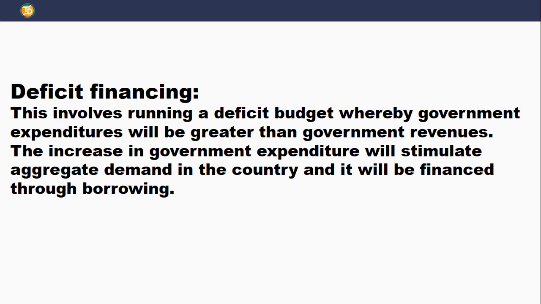So if government wants expenditure to be greater than income, government will need to finance it by borrowing. When government borrows from people within the country and people outside the country, like countries or multilateral creditors, in that way, expenditure will be greater than income. It will stimulate aggregate demand in a country, which will increase the money supply in an economy, and it will solve the problem of deflation.